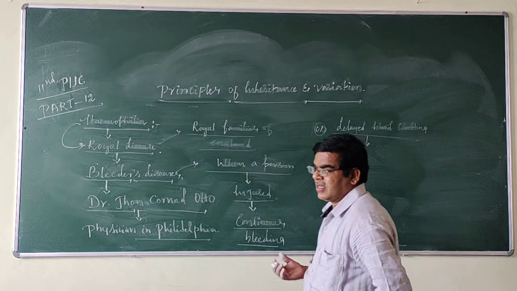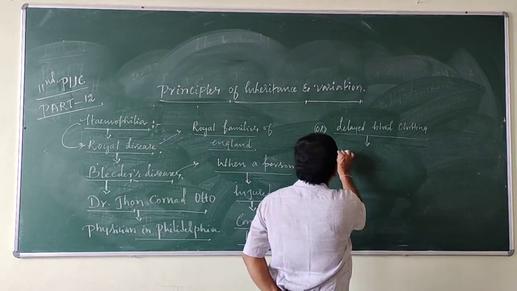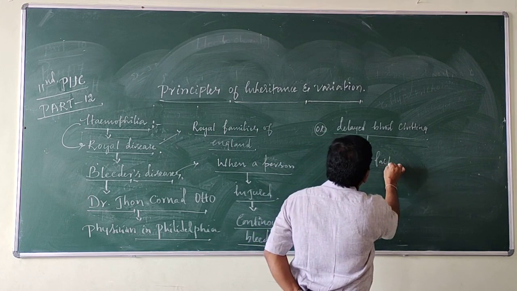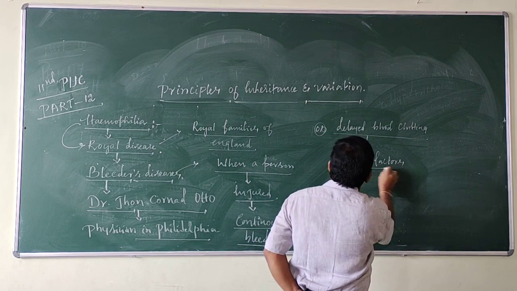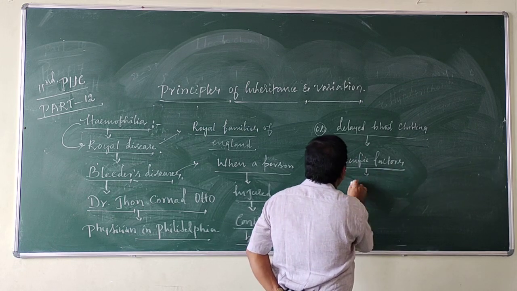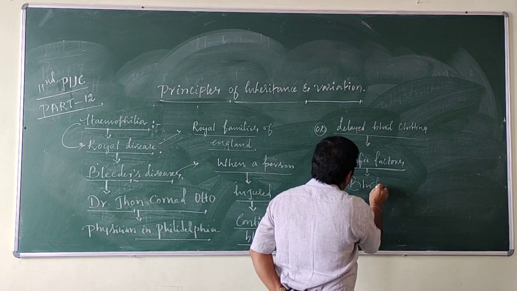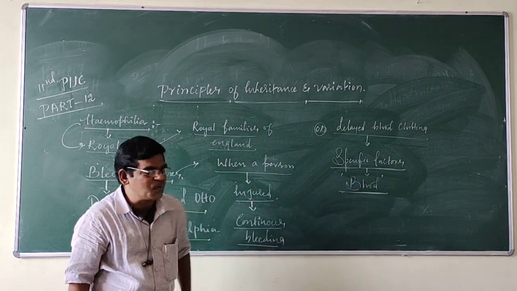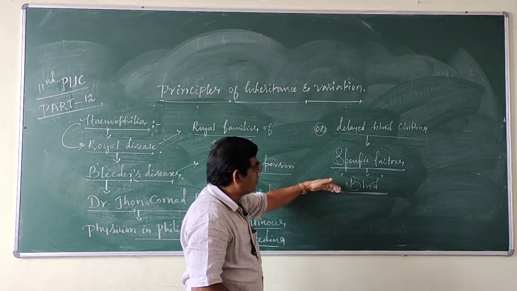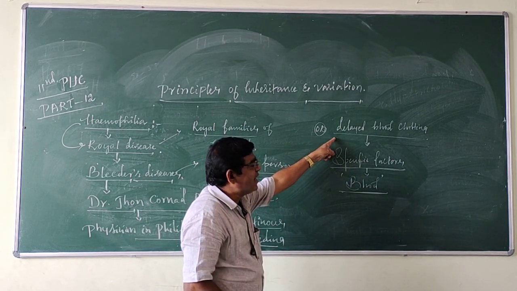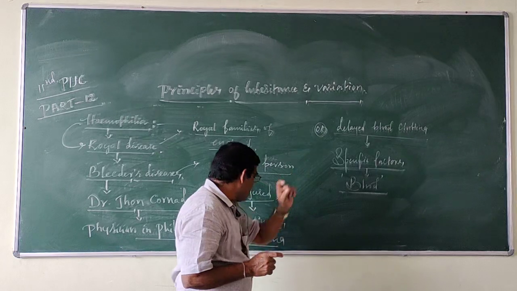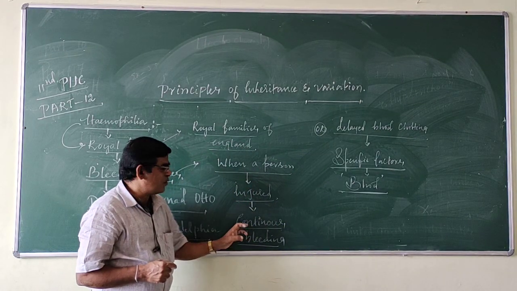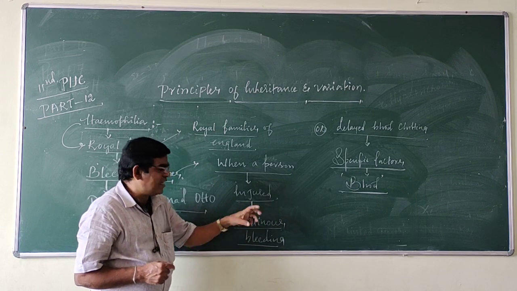Blood clotting is because of the presence of specific factors in the blood. Suppose these specific factors are absent in the blood, it leads to delayed blood clotting, continuous bleeding, or hemorrhage.